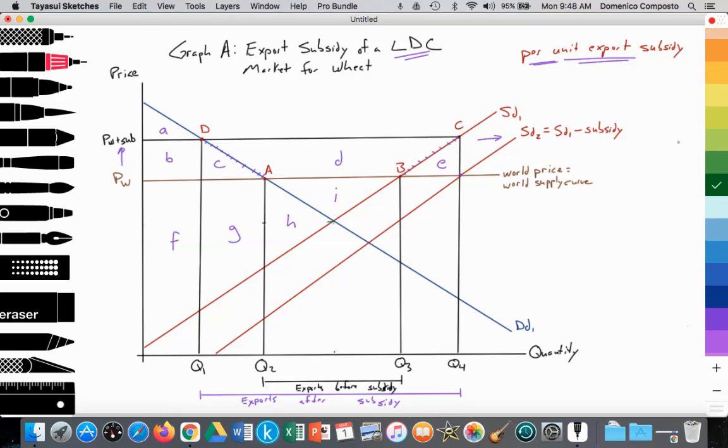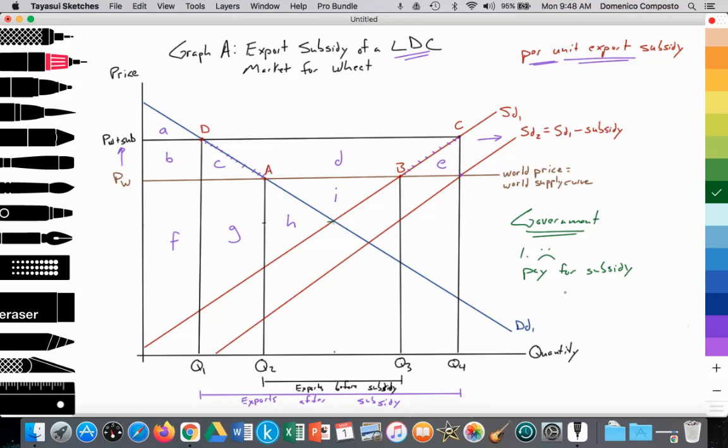Now let's look at the government. All right, how does the domestic government do with the export subsidy? It's kind of hit and miss. They're kind of both worse and better off. We can argue both. Number one, we'll say that they're worse off. Right? Why? Because they have to allocate tax revenue. They have to pay for the subsidy. Right? So tax revenue is allocated towards the provision of the export subsidy. That generates an opportunity cost. They could have spent that money on other public goods and services.